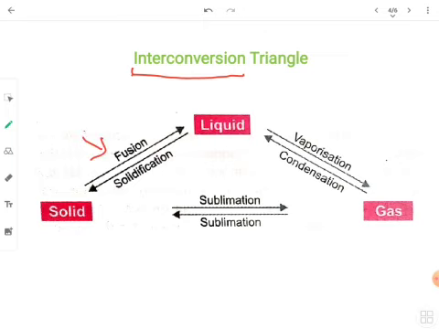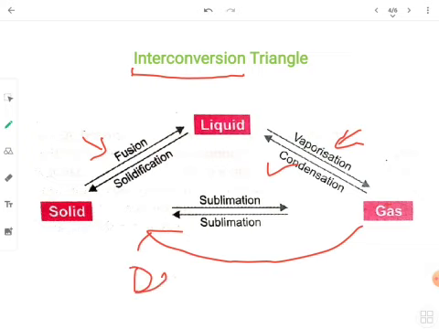Just the opposite is solidification or freezing. Similarly, from liquid to gaseous form it is vaporization, and just the opposite is condensation. And solid to gas without coming to the liquid state is known as sublimation. Sometimes the change of matter from gas to solid is also known as deposition, but we can also say it as sublimation.